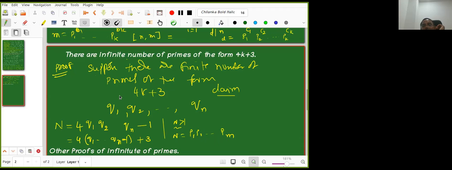Do not worry about the original question. Now the local question: n is of the form 4k plus 3, then at least one of its prime factors is also of the form 4k plus 3. How do you prove it? Is the question clear? Yes, sir.